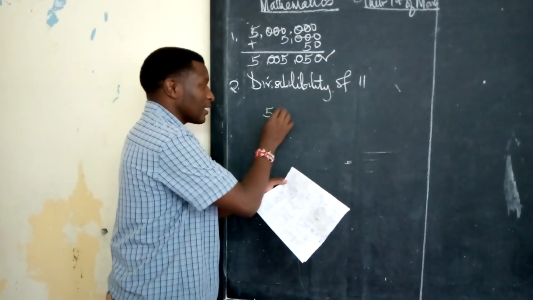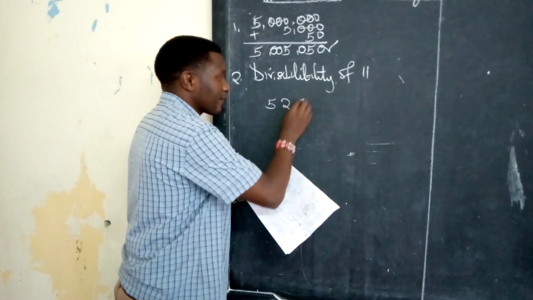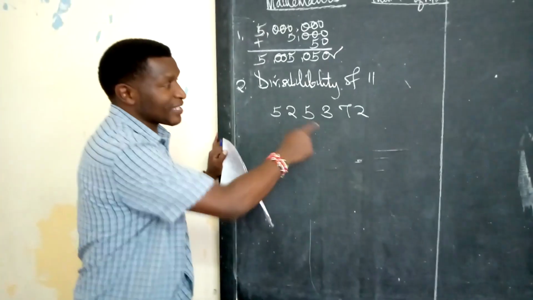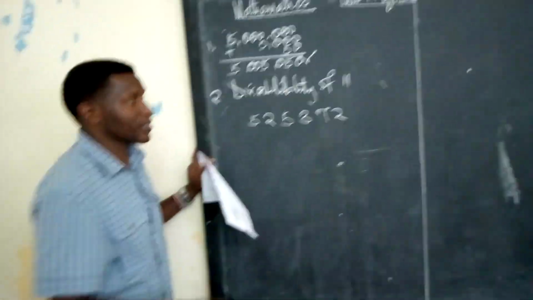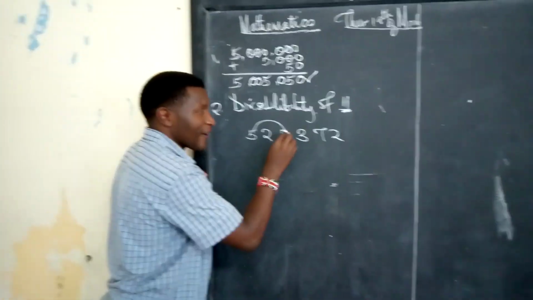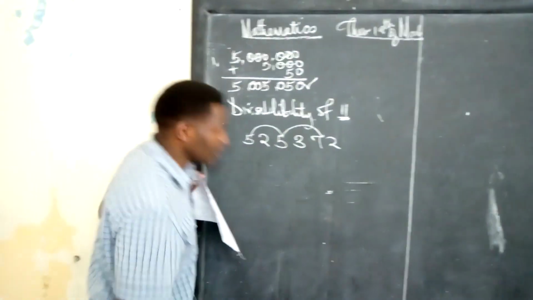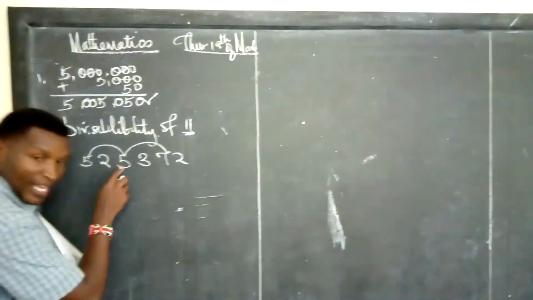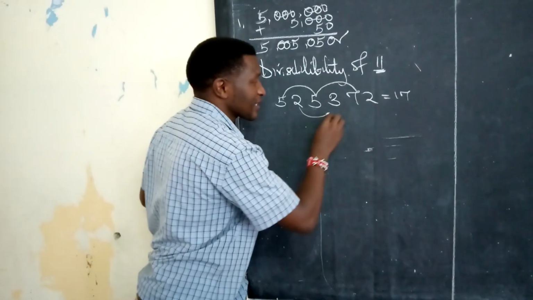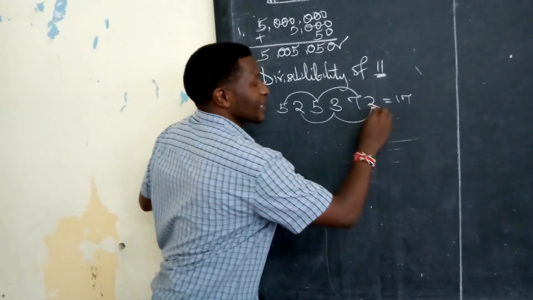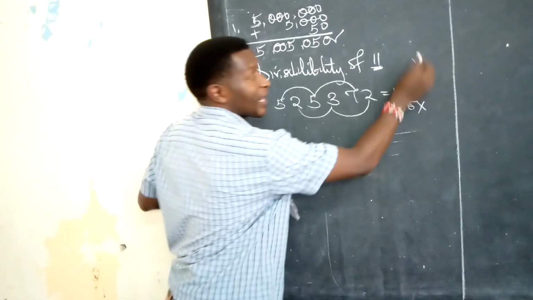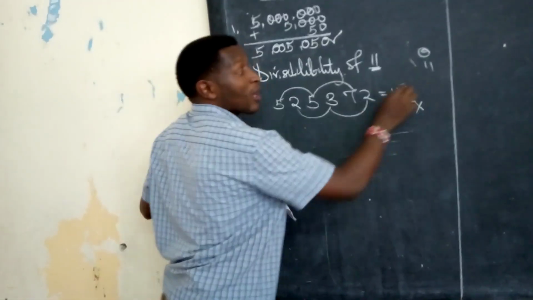We have a number like 5, 2, 5, then we have 3, 7, 2. If you want to know whether this number is divisible by 11, you check the alternate digits. Alternate digits separates 5, 5, and 7. Tuko pamoja? 5 plus 5 is 10. 10 plus 7 gives you 17. Check the other ones. 2 plus 3, 5. 5 plus 2, 7. Subtract 7 here, you get the answer as 10. We don't want this. We want a number which is 0, 11, or a multiple of 11.